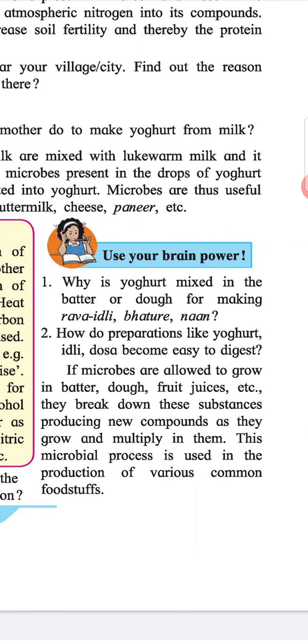Use your brain power. 1. Why is yogurt mixed in the batter or dough for making rava idli, bhature or naan? 2. How do preparations like yogurt, idli, dosa become easy to digest? If microbes are allowed to grow in batter, dough, fruit juices, etc., they break down these substances, producing new compounds as they grow and multiply in them. This microbial process is used in the production of various common foodstuffs.